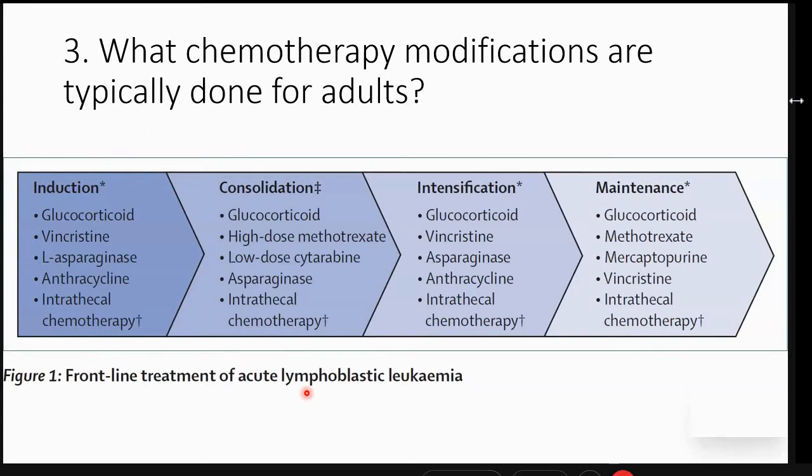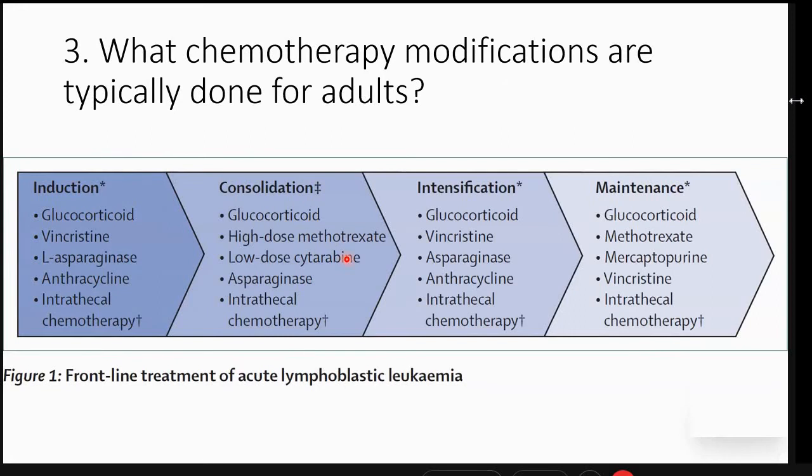Now, coming to our third question concerning ALL in adults, what are the chemotherapy modifications which we typically do? Now, this is a general schema for managing all ALL patients. We initially have an induction chemotherapy where the aim is to induce remission, morphological remission, as in less than 5% blasts on the bone marrow. And we use a multi-agent chemotherapy using a combination of steroids, vinca alkaloids, asparaginase, and anthracycline.